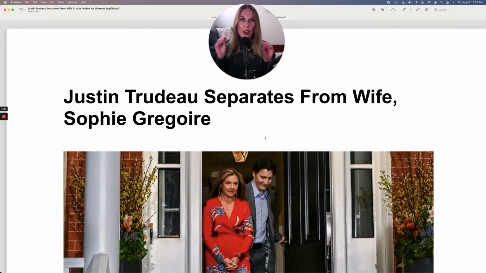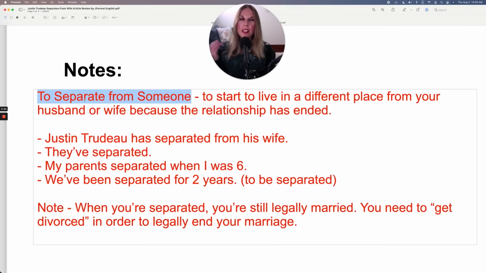For us, we are going to focus on the very common vocabulary to talk about marriage, separation, divorce. So first, let's talk about separate. First, notice the sentence structure. To separate, separate is the verb. To separate from, this is the preposition, from someone. When you separate from someone, it means you start to live in a different place from your husband or wife.